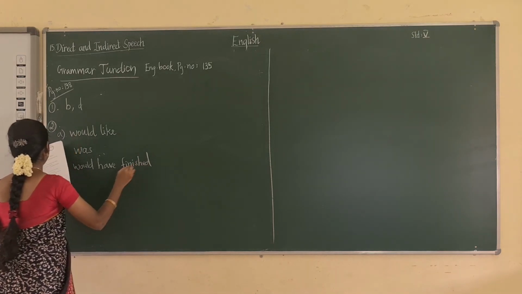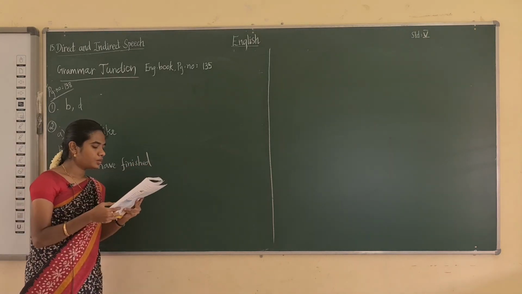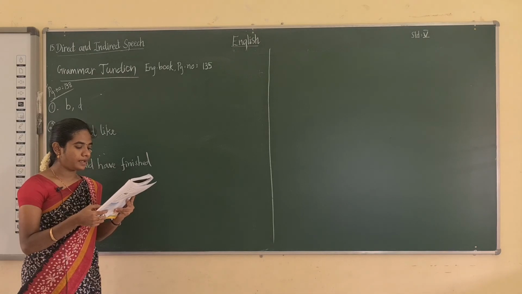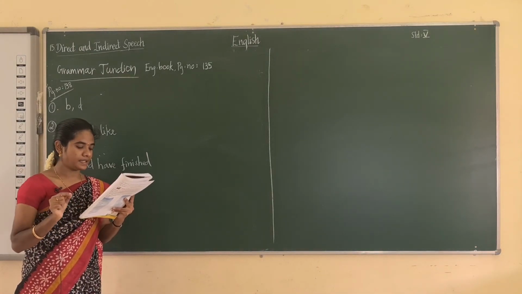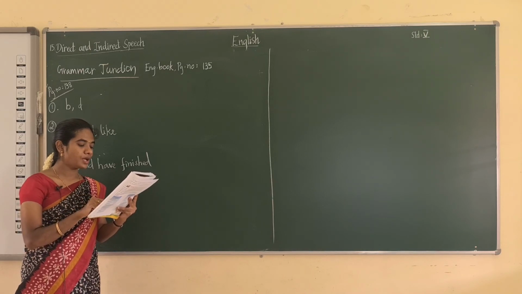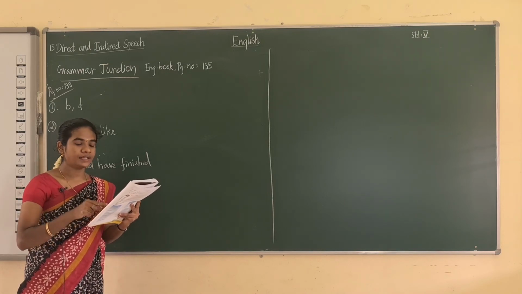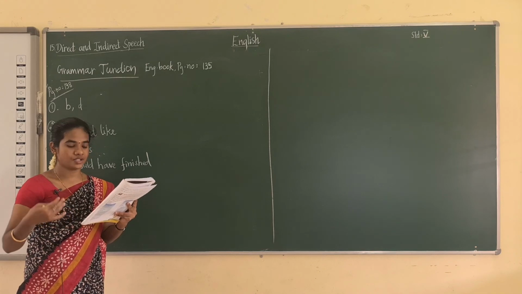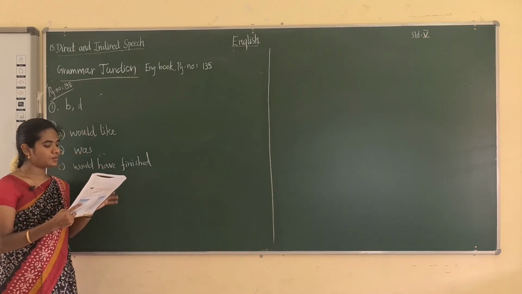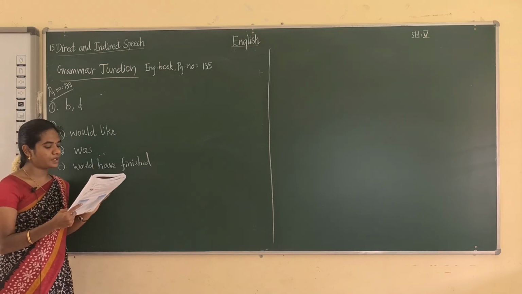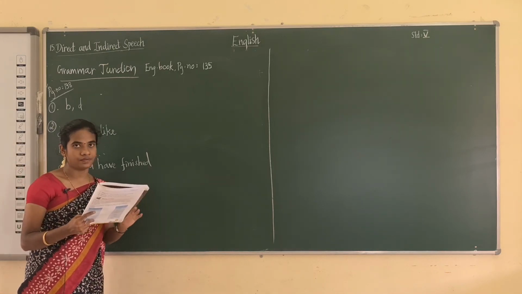Would have finished moving by Saturday. See here, by next Sunday. By next Sunday is changed into the following week. She said that she would have finished moving by Saturday of the following week.